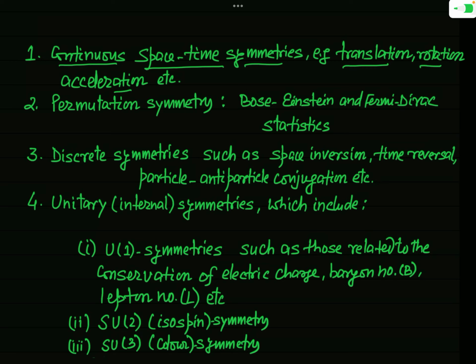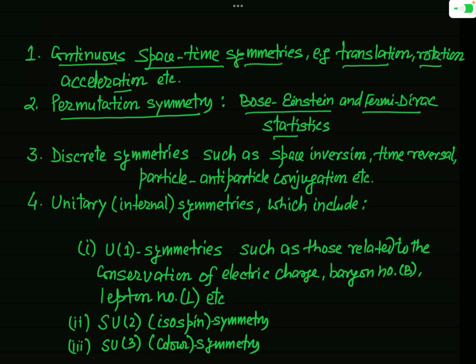Okay. Now, another important group of symmetry is called permutation symmetry. And the important example of this permutation symmetry is the well-known Bose-Einstein statistics and the Fermi-Dirac statistics.